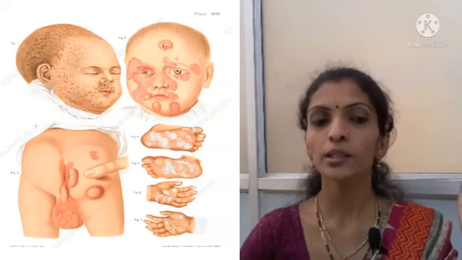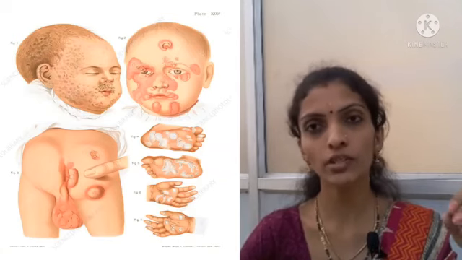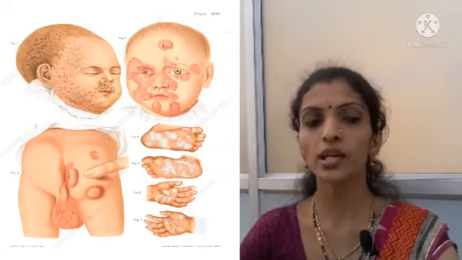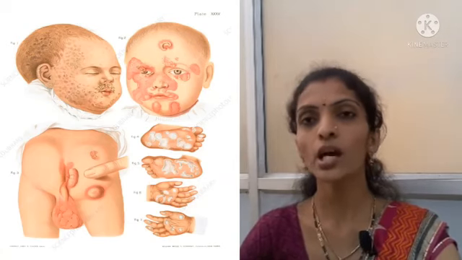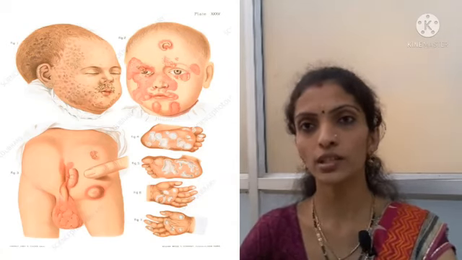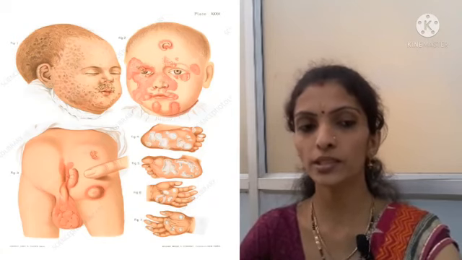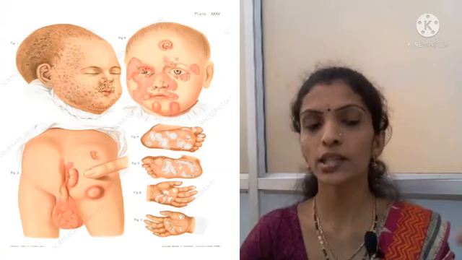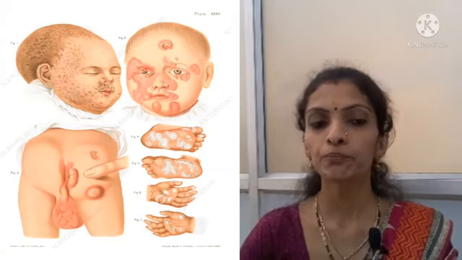Hutchinson's triad, Hutchinson's teeth, interstitial keratitis and eighth nerve deafness will be present, and early manifestations are almost similar to acquired syphilis infection, with similar characteristics present here. Generalized skin papular lesions are also common.